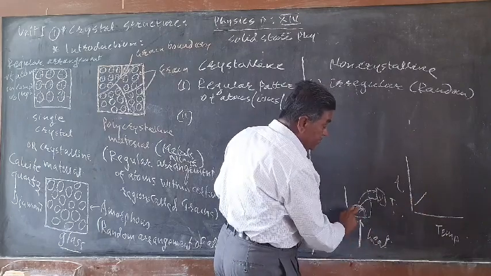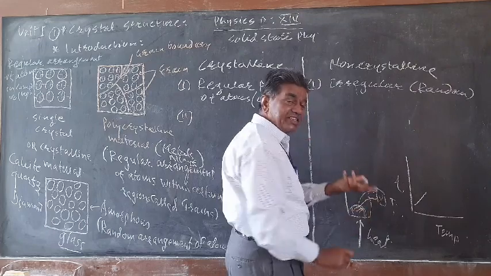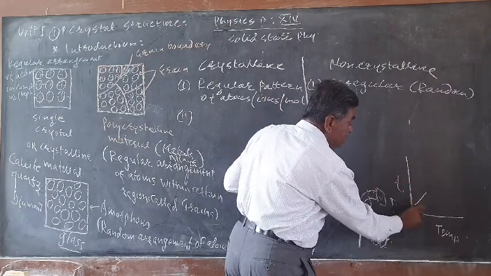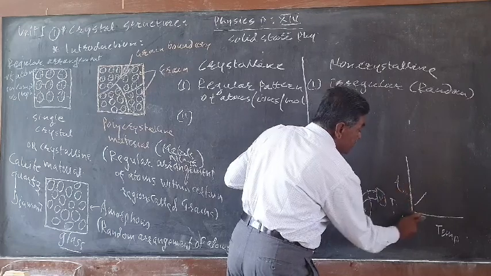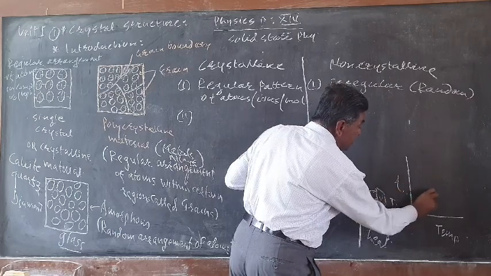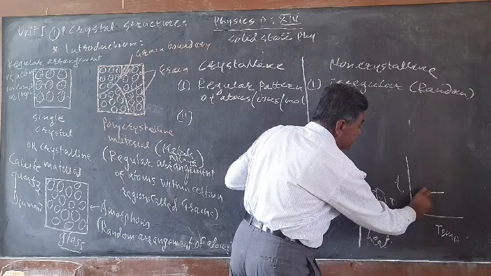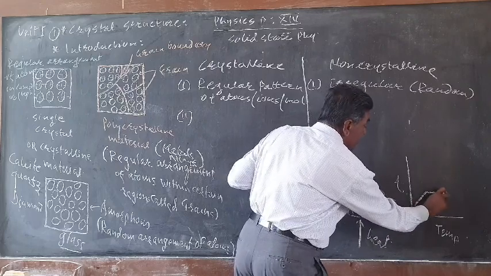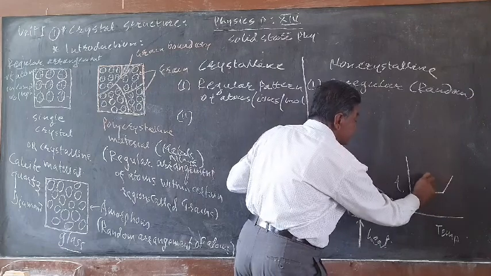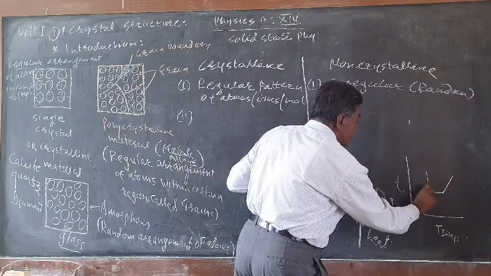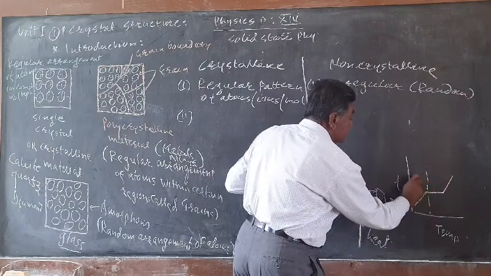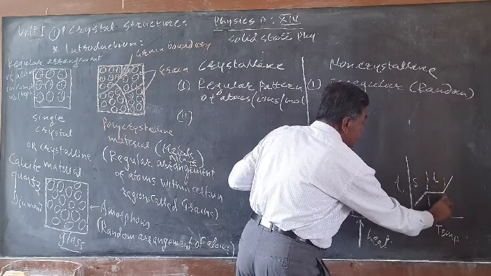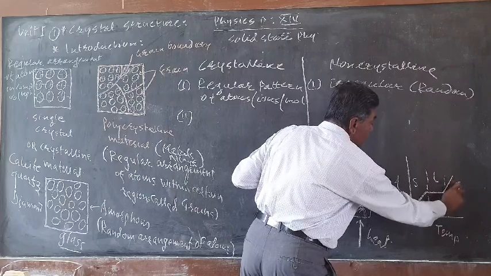The solid is heated and we measure the temperature and the time. The time-temperature graph shows that as time increases, temperature also increases. After a certain point you get a break like this, and again we get the graph like this. So these regions can be regarded as the solid phase, the liquid phase, and the vapor phase or gas state.